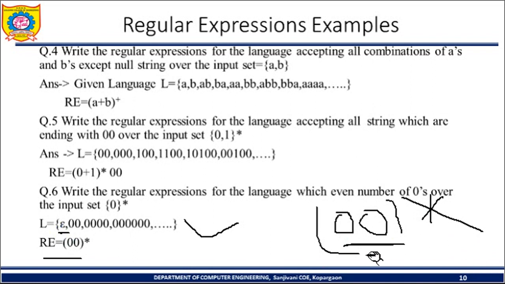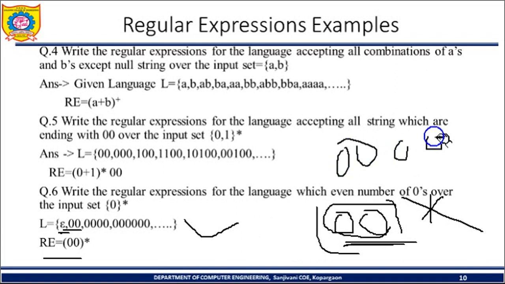After that I need to select one time. One time means I need to select both at a time, because there is concatenation between the first and second 0, so both zeros are selected. After that I am selecting two times, meaning one time and then another, so 4 zeros are there. After that I am selecting three times, so 1, 2 and 3 times means 6 zeros. So every time it will be selecting an even number of 0s.